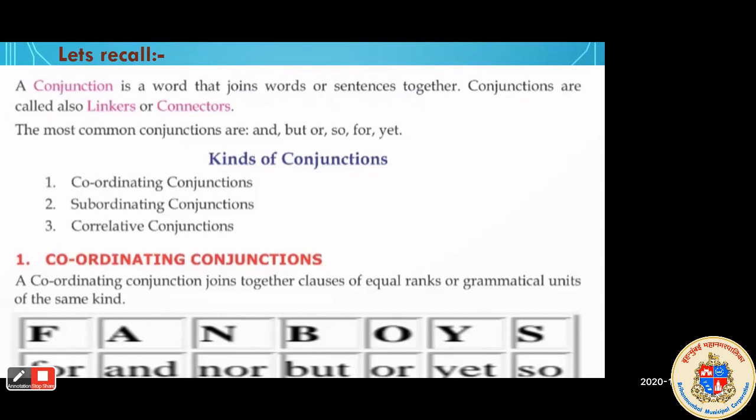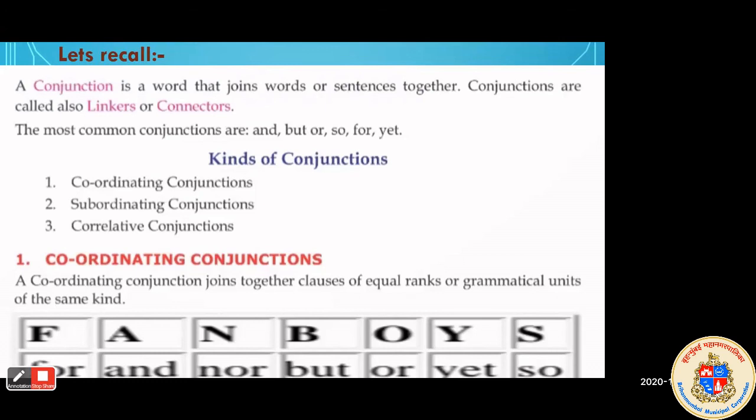And at last, we learned some examples and functions of the important conjunctions that we call FANBOYS: for, and, nor, but, or, yet, so. Okay, so I hope you understood all these things about conjunctions. This is the basic of conjunctions.